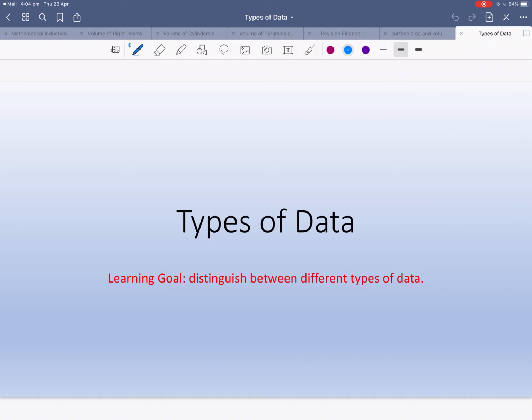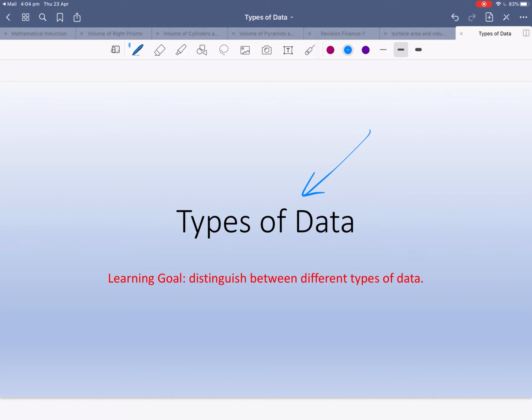In this lesson we're going to look at types of data. Okay, now, data we get given to us every day. It could be football scores, it could be the weather, it could be if there's a pandemic outside, you know, how are we going with rates of infection and things like that.